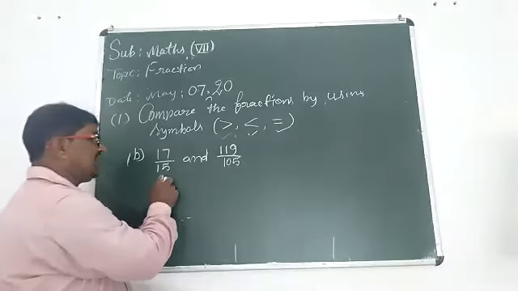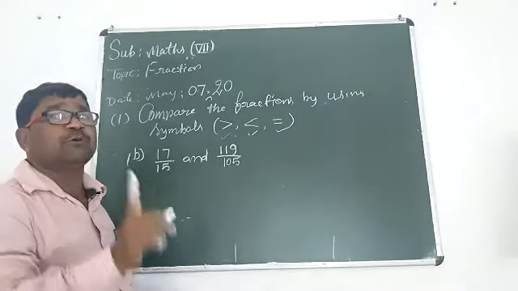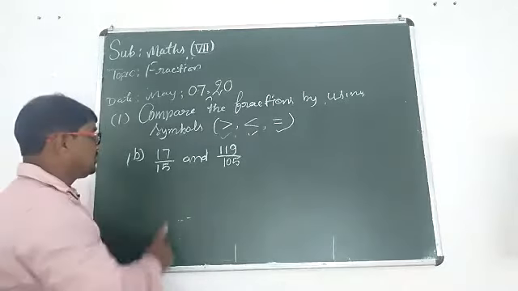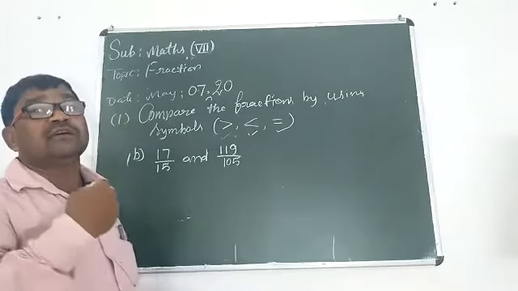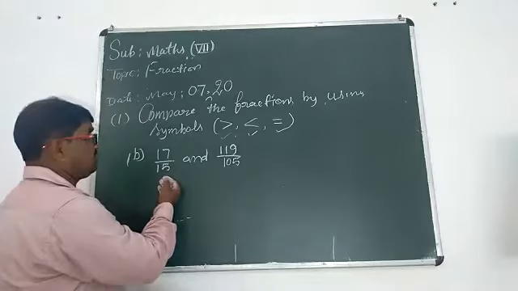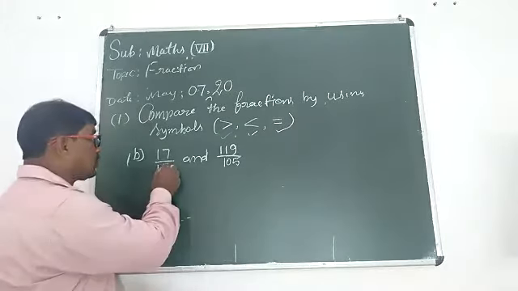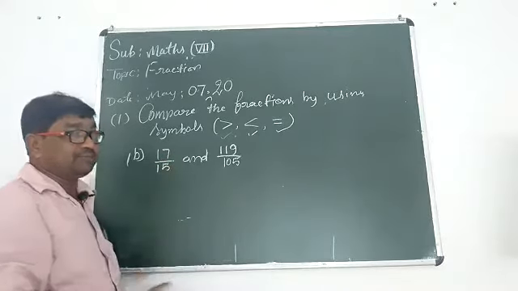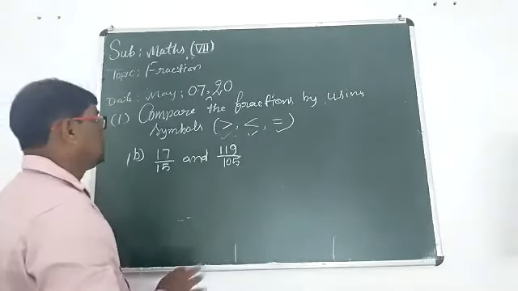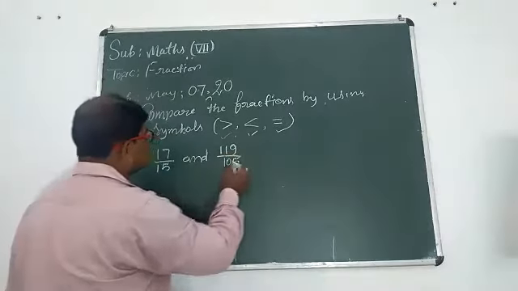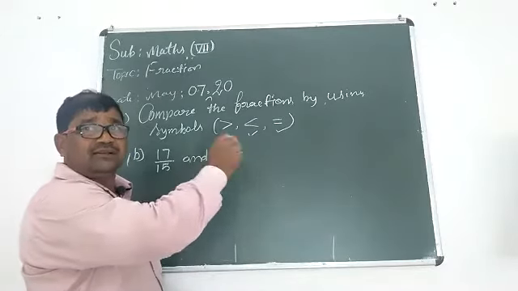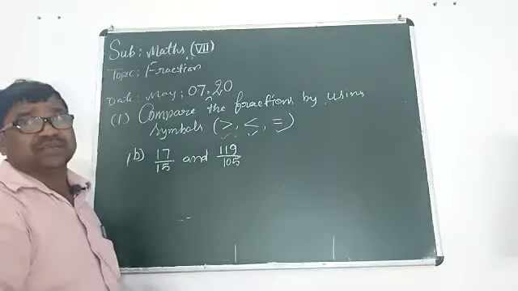You first have to think whether the given fraction is in its simplest form, or can be divided further. I have taught you how you can find the fraction in its simplest form after finding the HCF. So there is no common divisor between these two except 1. These two are divisible only by 1 and nothing else. Similarly 119 and 105, we can't divide them except by 1.